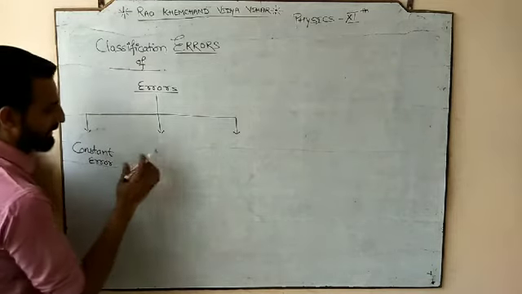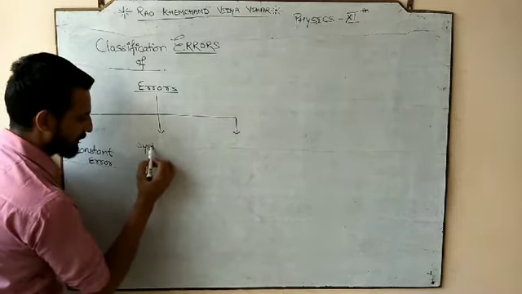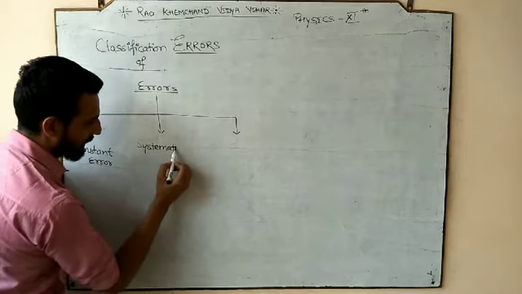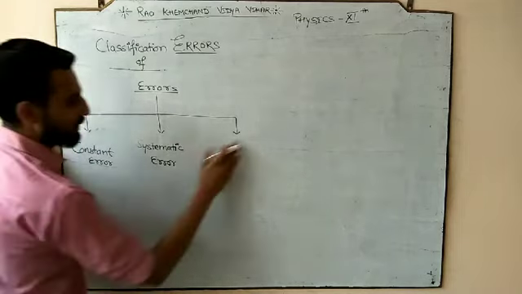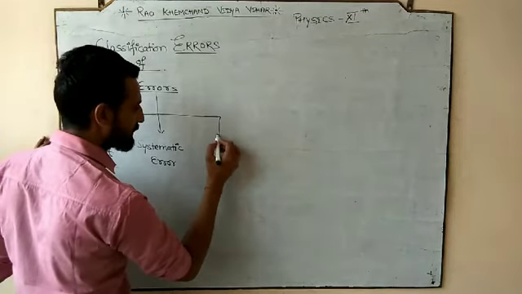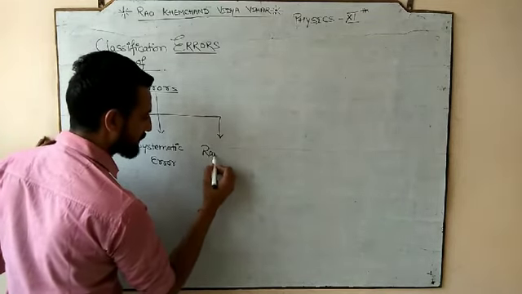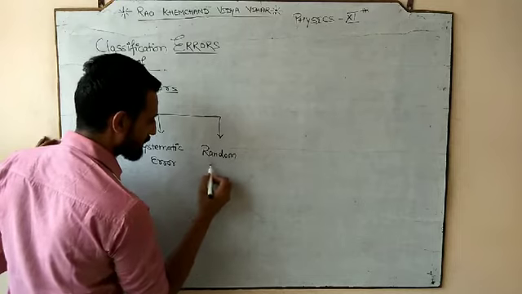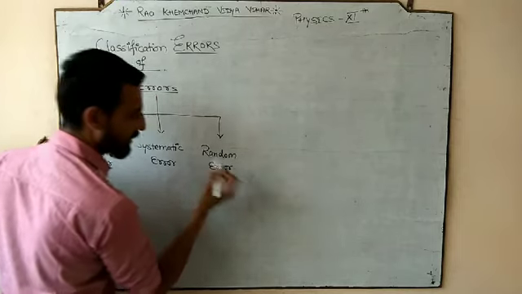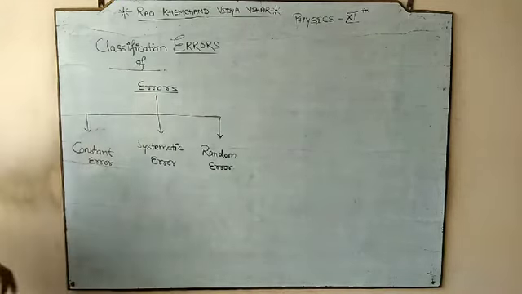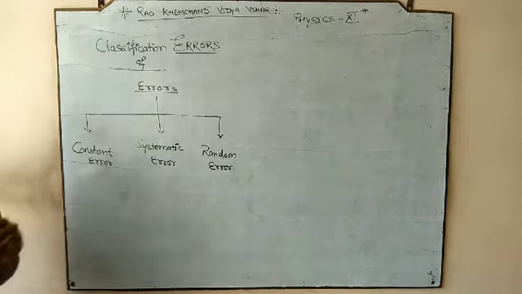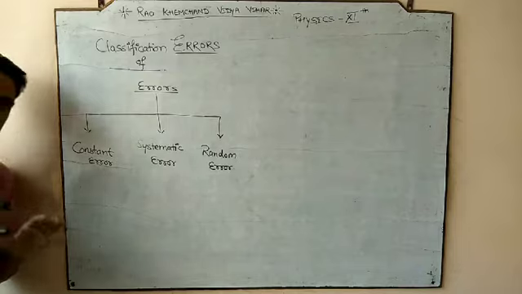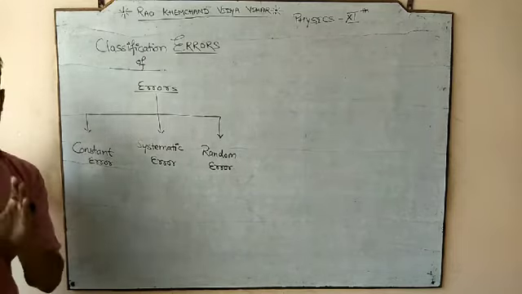The second one is systematic error, and the last one is random error. As their names signify, just after this tree diagram I am going to write the definitions of all the types of error, but first let us try to understand constant error.